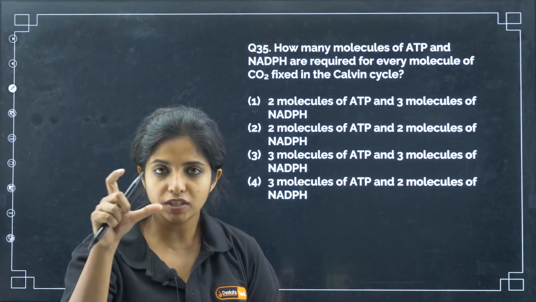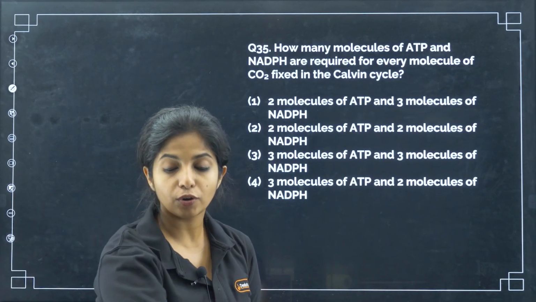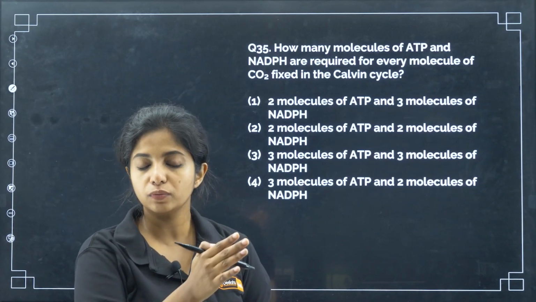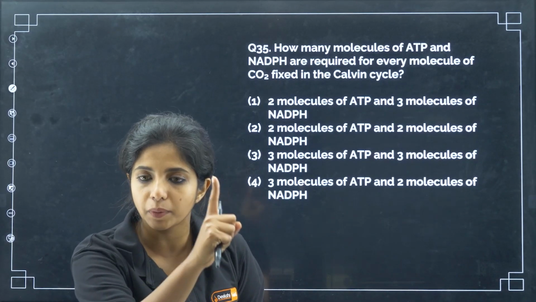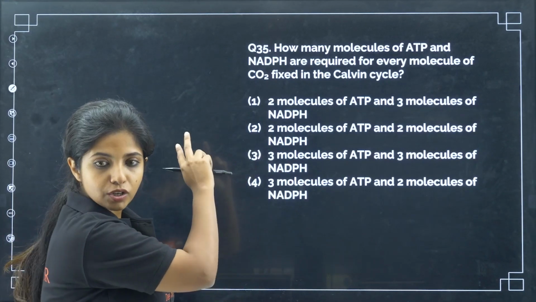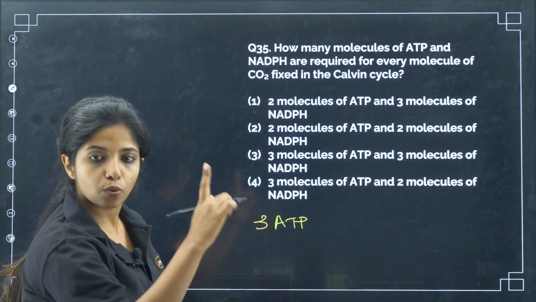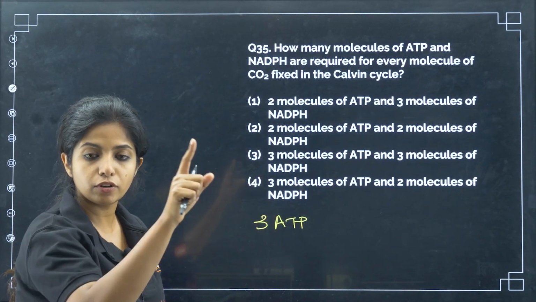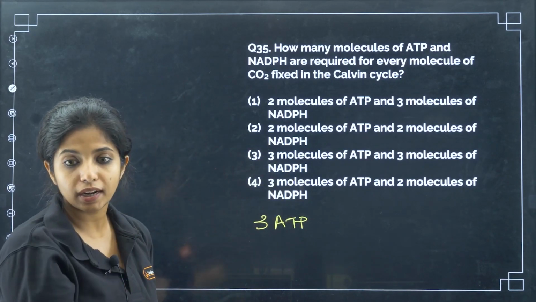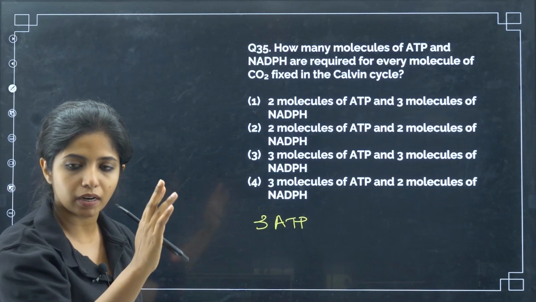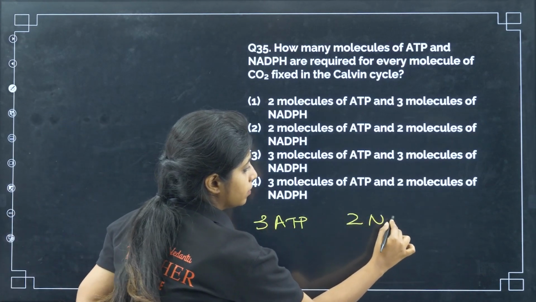Now, from glyceraldehyde 3-phosphate, you are going to make back ribulose bisphosphate. For regeneration, you require 1 more ATP. So, 2 you required first, 1 more ATP you required. That means a total of 3 ATP. How many NADPH? Only 2. During the conversion of 3-phosphoglycerate to glyceraldehyde 3-phosphate, you needed 2 NADPH, and that will still be there.